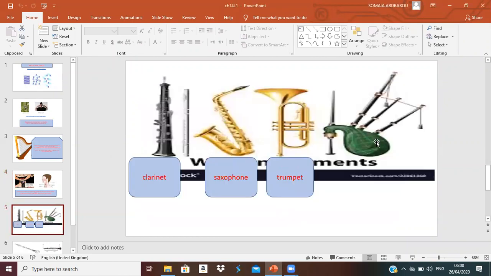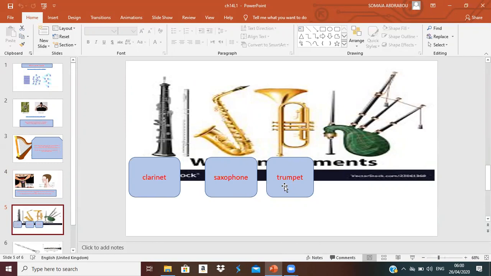I have also some instruments here that cause sound. All of those instruments like clarinet, saxophone, or trumpet are air instruments or wind instruments. Okay, they cause sound because the air vibrates inside them. So inside the clarinet or saxophone or trumpet, they make sound when the air inside them vibrates.